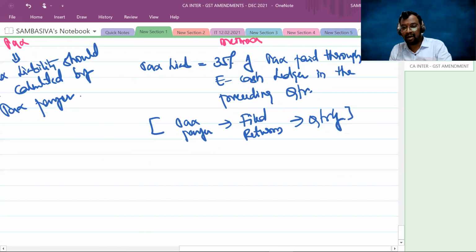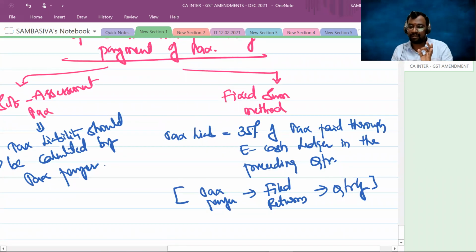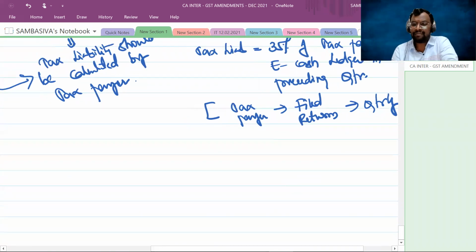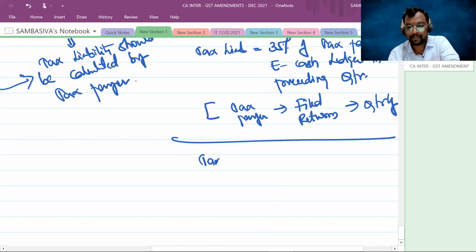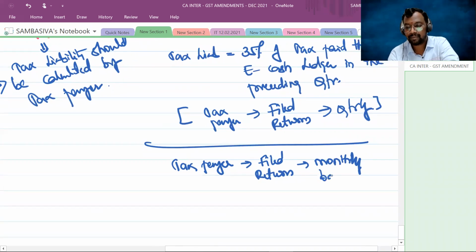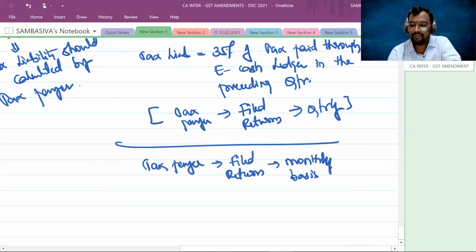And when is this applicable? When you opted for the fixed sum method and in the preceding quarter you filed the returns on a quarterly basis. Or, in case you get a doubt here, sir, what if the taxpayer filed returns on a monthly basis during the preceding quarter?